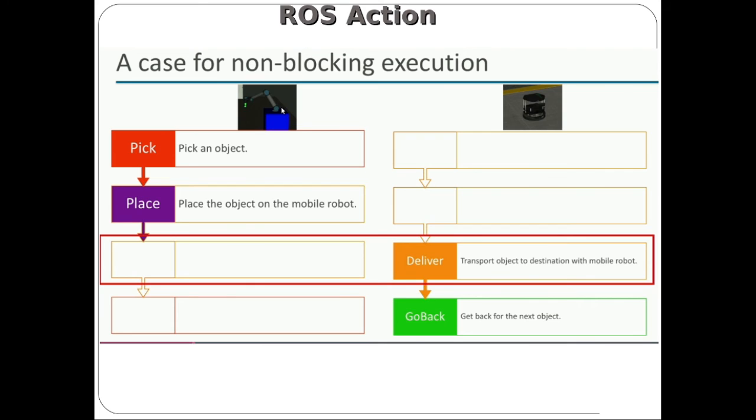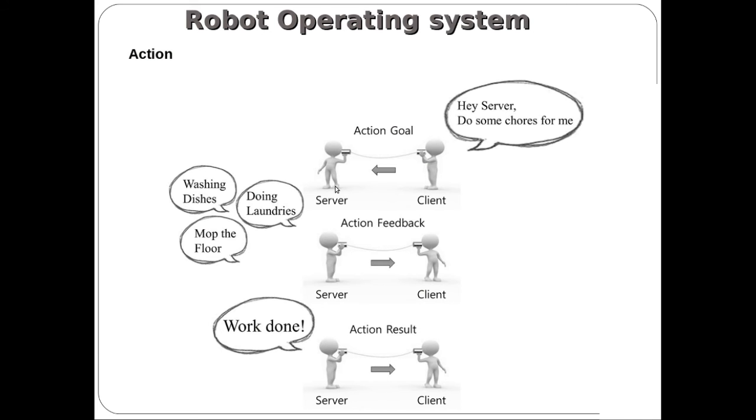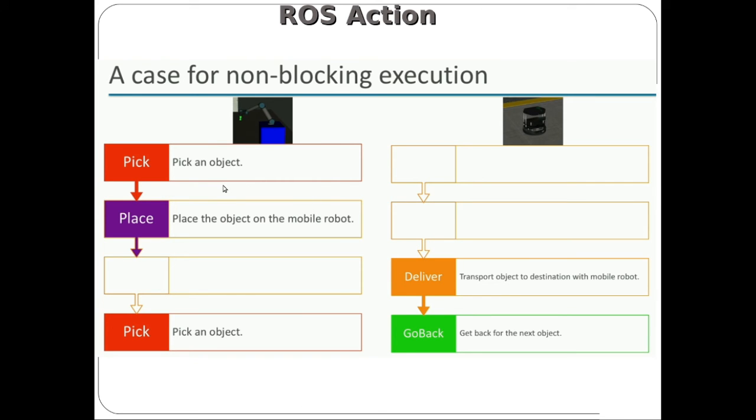In ROS action based communication, there is a possibility to reduce the time. If we run two different nodes at a time, we reduce the time. Let me show how this happens, considering the same application. Initially the mobile robot will send a request to the arm to pick an object.